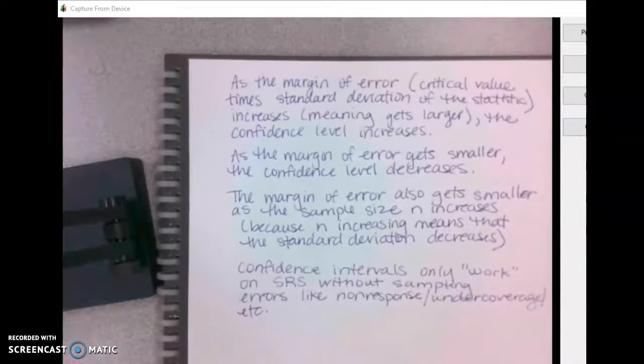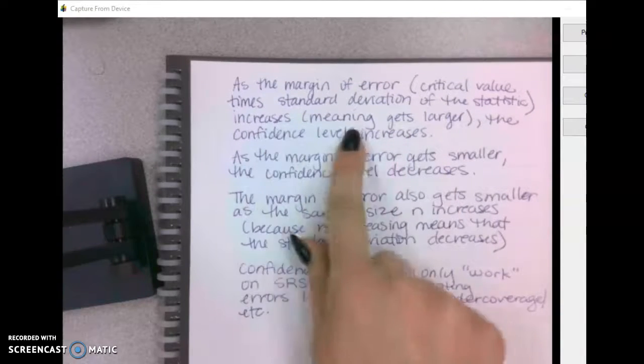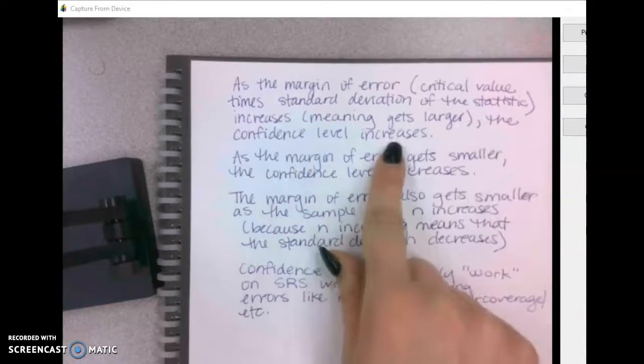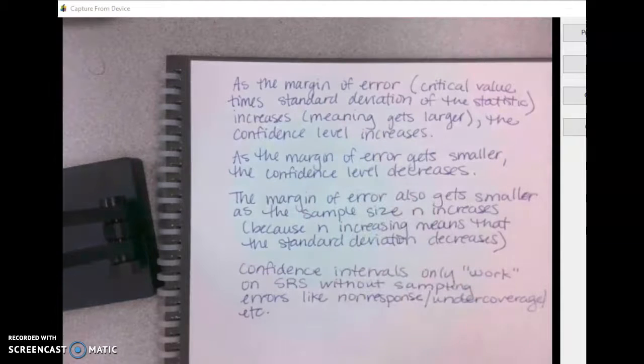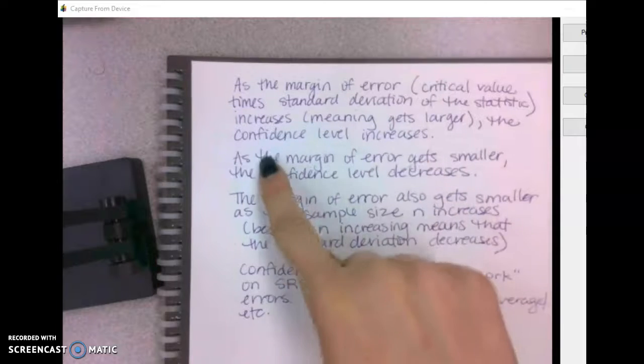So as the margin of error, or critical value times the standard deviation of the statistic, increases, meaning gets larger, the confidence level increases. So if you want to say, I am 100% sure, that's C% confident, that between 0 and 100% of the people voted for this guy, well, yeah, as it increases, we increase our confidence.